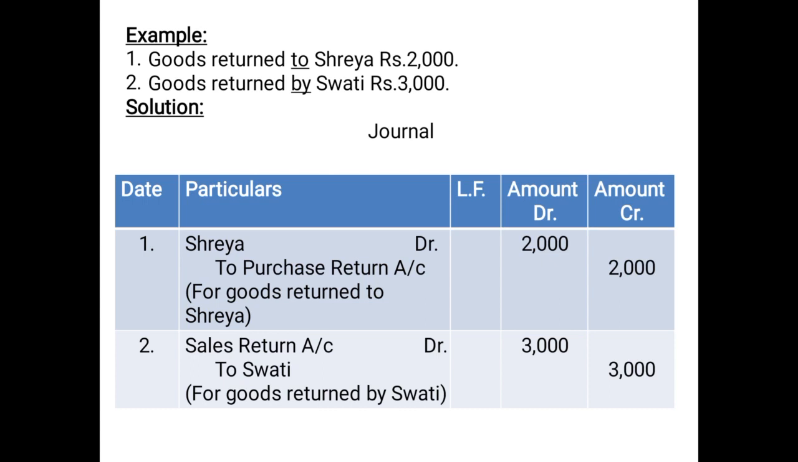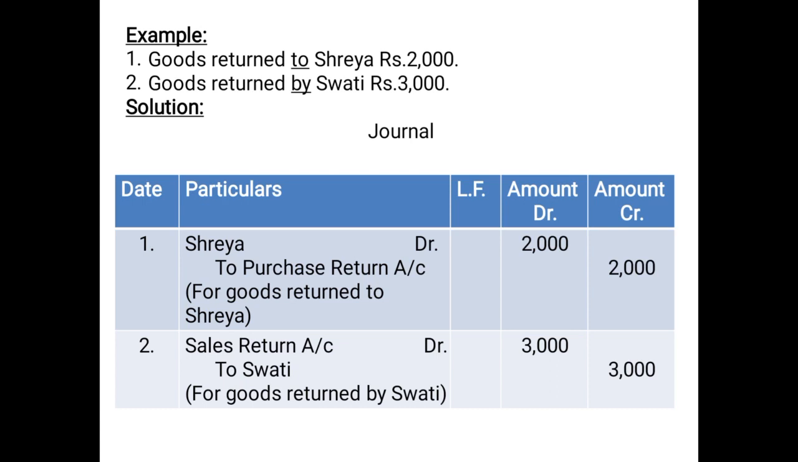And if it is purchase return, we know purchase carries a debit balance but purchase return carries a credit balance. So what will be the entry framed? Shreya debited 2000 to purchase return account 2000. Shreya debited 2000 in the debit column in front of Shreya, and to purchase return account credited 2000 in the credit column in front of purchase return account. What can be the narration for goods returned to Shreya?